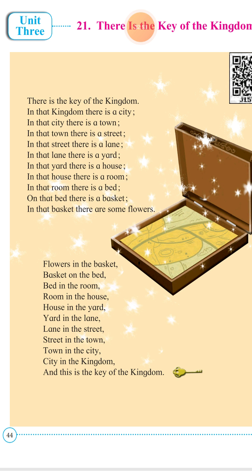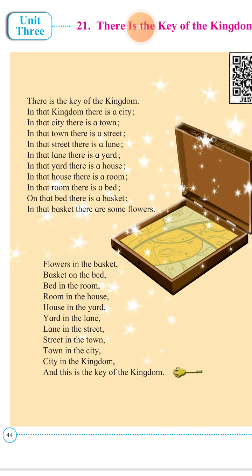Okay, so in that first stanza we have seen the sequence of bigger to smaller. Now in the next stanza we will see smaller to bigger, meaning in mathematical language, in the first stanza we saw the descending order, and in the second stanza we will see the ascending order. See here, flowers in the basket. In the basket there are flowers.